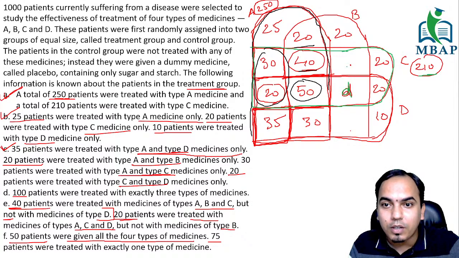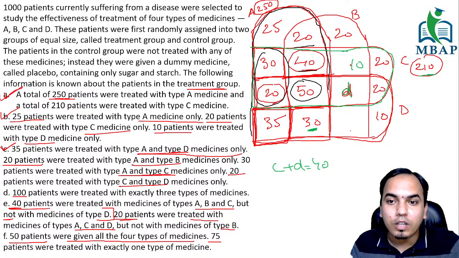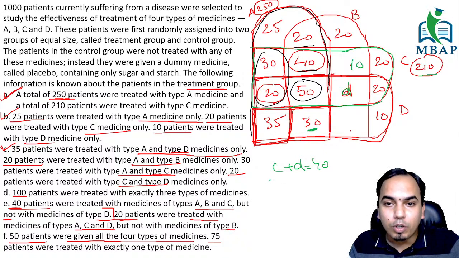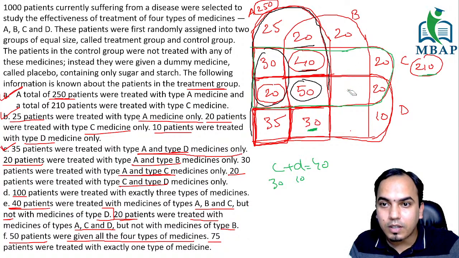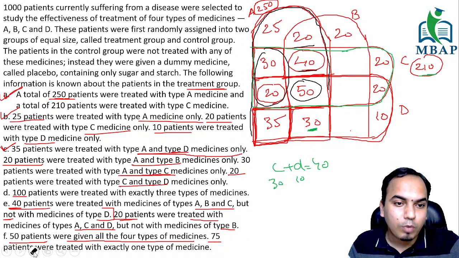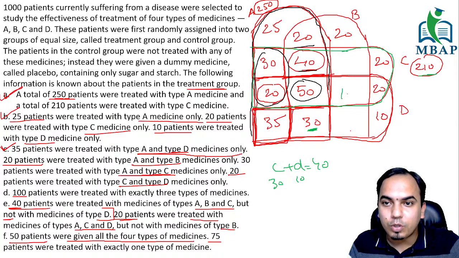Can you figure out this value? You can figure out this value because you got to know this is 30. So this value was going to be 10. Why? Because C plus D was 40. We just did it before. So C plus D was 40. Because you got this as 30, the D is going to be 10. Sorry, not D, this value is going to be 10. I just wrote it on the wrong side. So small d value is going to be 10. So you know this is 10.